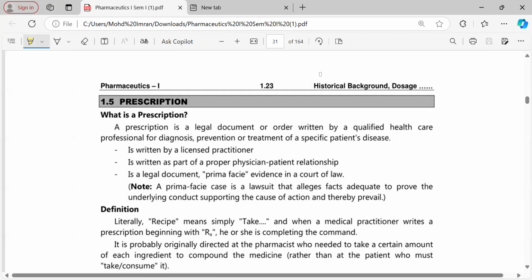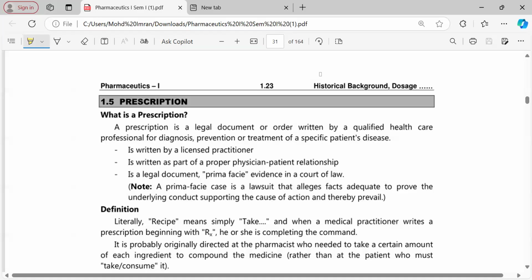What does it contain? It contains the information about the prescribed drugs, their quantities, their strengths, how to use it, instructions to the patient, instructions to the pharmacist, how to compound it, refilling instructions, and many other parts.